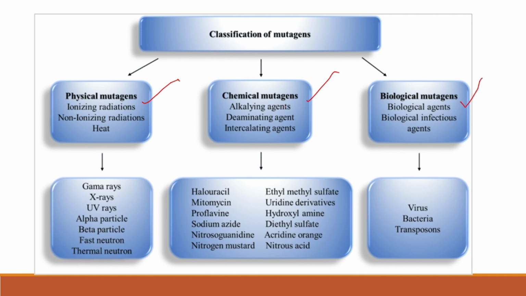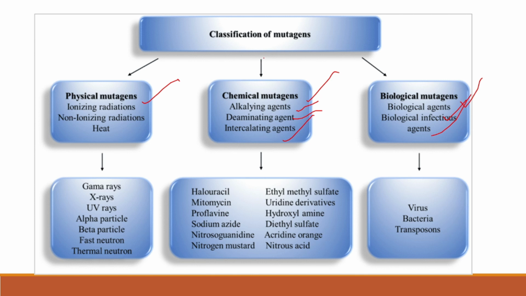In the physical mutagens, we know that ionizing radiation, non-ionizing radiation or heat is known as physical radiation, whereas in the chemical mutagens we have subclassifications: alkylating agents, deaminating agents, intercalating agents. Whereas in the biological mutagens, biological infectious agents are there. I will show the examples so that we can conclude the mutations.